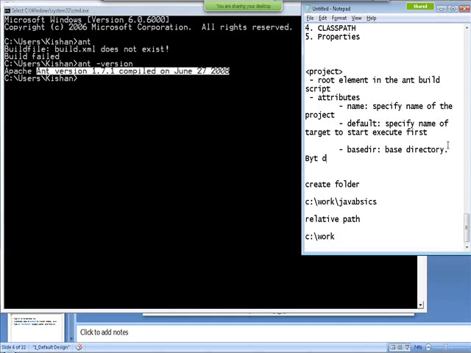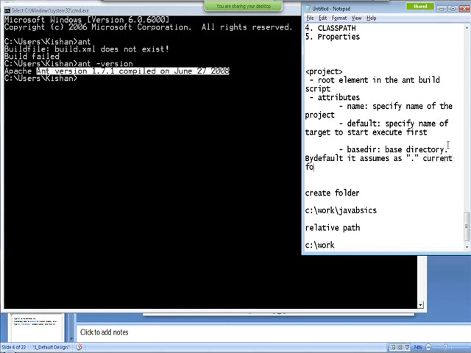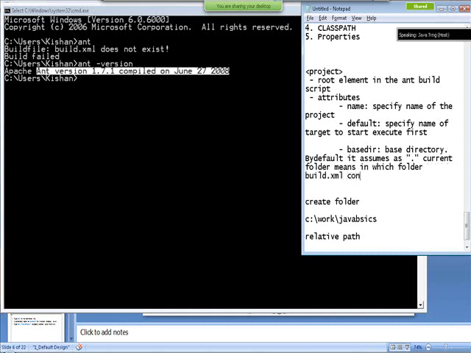By default, it assumes a dot. As you already know, dot is nothing but the current folder. It means the folder in which the build.xml file is contained acts as the base directory.